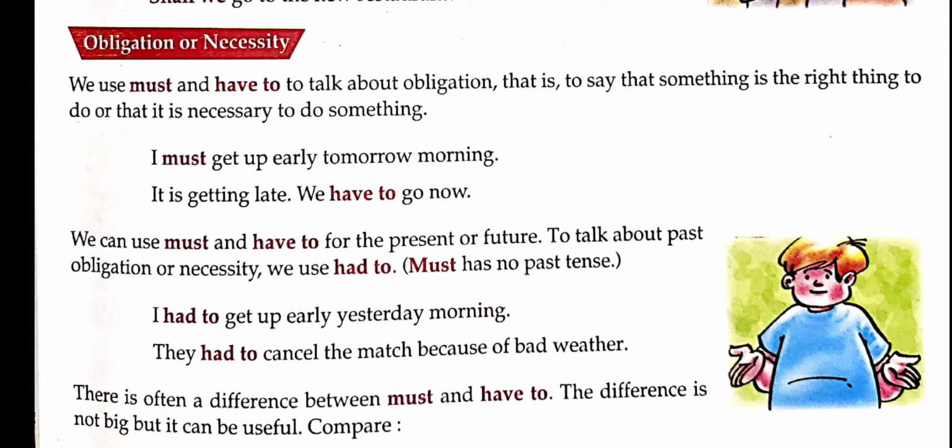So these are past actions. Here we use had to in place of have to. There are often differences between must and have to. The difference is not big, but it can be useful.